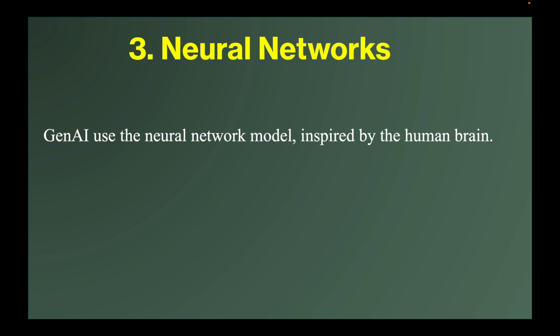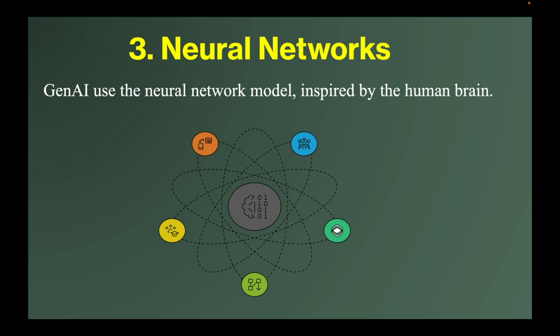Neural networks. Gen AI uses a neural network model inspired by the human brain. A neural network consists of neurons, which are layers of interconnected nodes, and each neuron processes various inputs and gives the output for the next steps. Every connection has something called weights. This is to make better predictions and generate output.